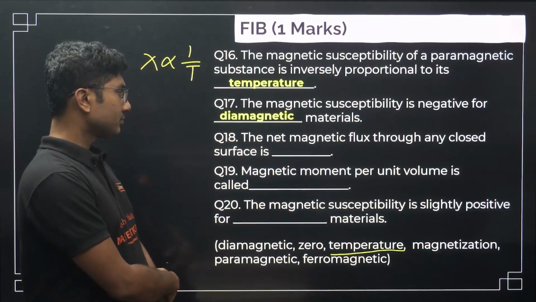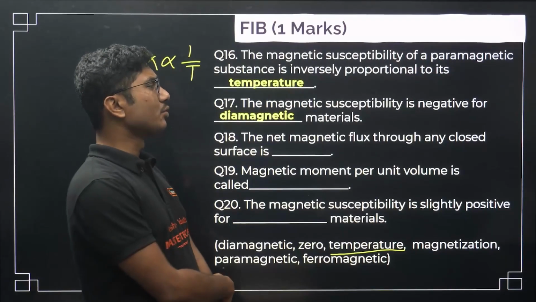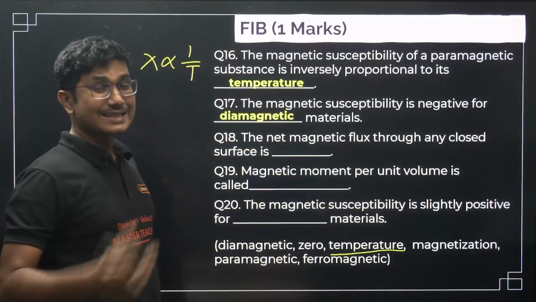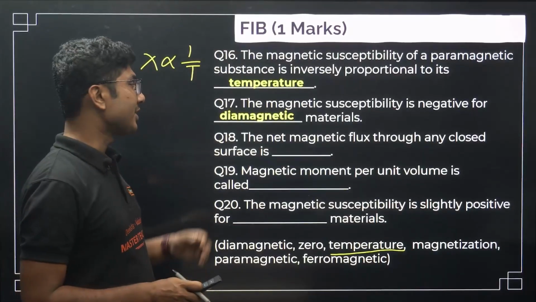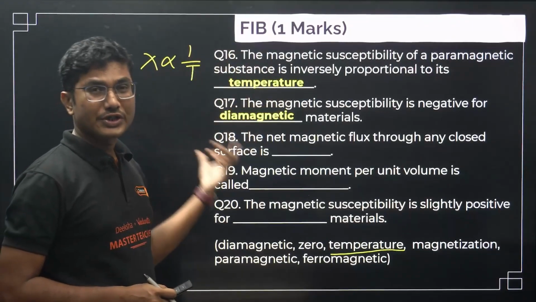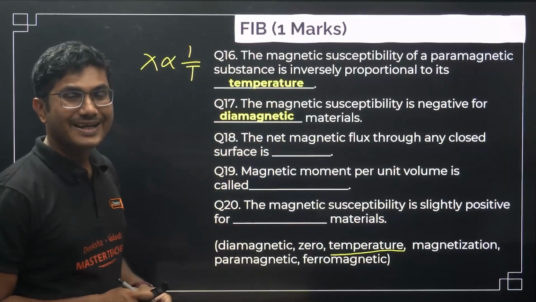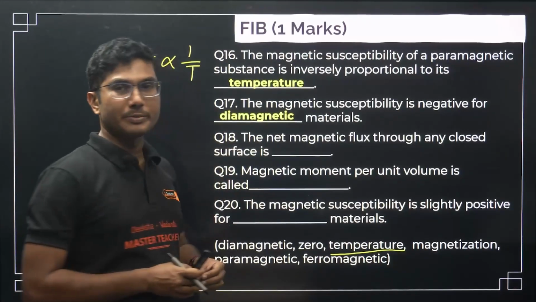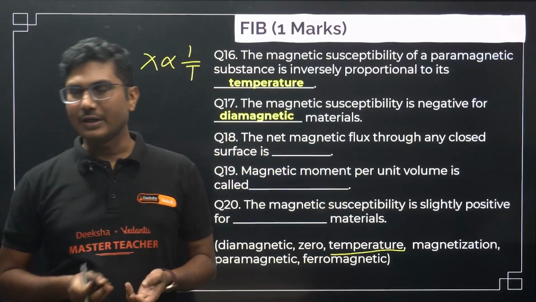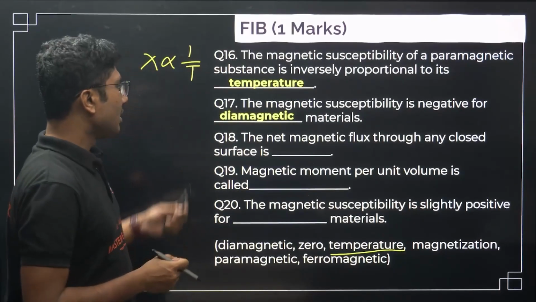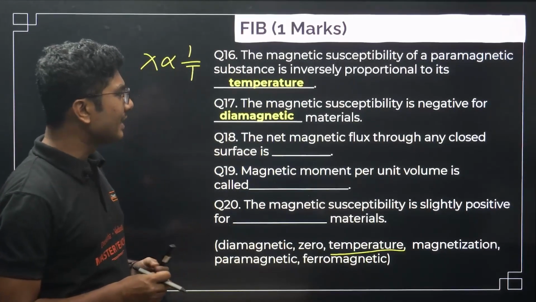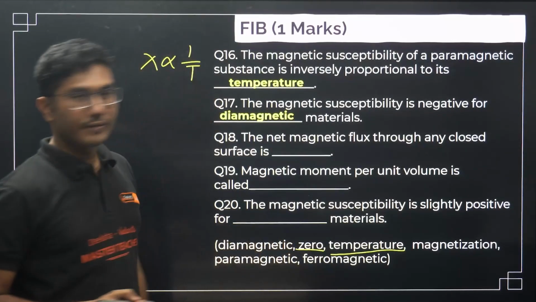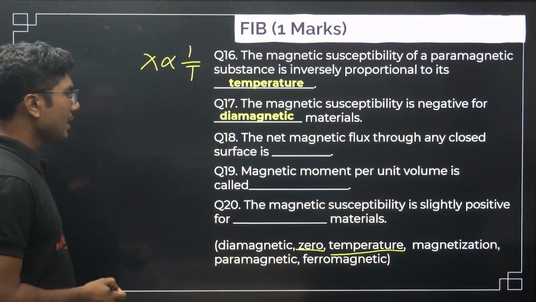The net magnetic flux through any closed surface is... In case you have doubt, as I always mention, what you have to do is check whether the sentence is making proper sense or not. If it is making sense, that can be a possible answer. If it is not making sense, definitely that will not be an answer. The net magnetic flux through any closed surface is always 0. So the answer is 0.